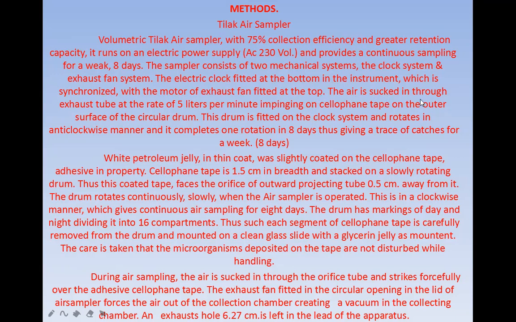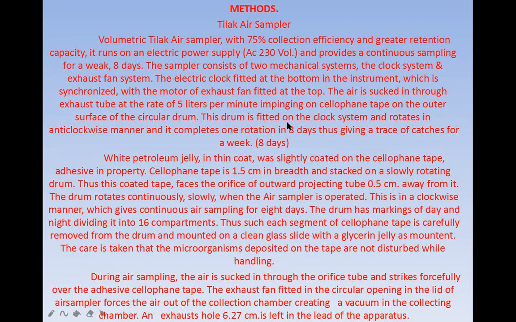The air is sucked into the Tilak air sampler through the exhaust tube at the rate of 5 liters per minute, impinging on cellophane tape on the outer surface of the circular drum.